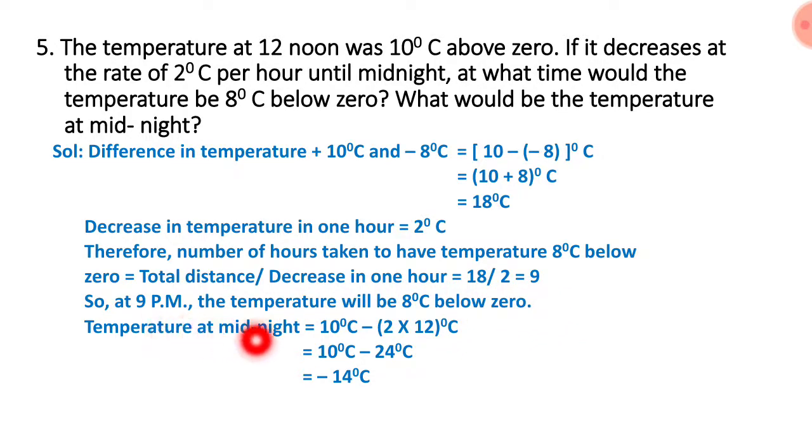Next, one more thing: temperature at midnight is equal to 10 degrees Celsius minus 2 into 12 degrees Celsius. Every hour 2 degrees Celsius it will decrease, totally 12 hours because afternoon to night. Totally 12 hours, how much will it decrease? 10 minus 2 into 12, 12 twos are 24. 10 degrees Celsius minus 24 degrees Celsius is equal to minus 14 degrees Celsius. In 24 you subtracted 10, you got 14. 24 is the bigger integer, it has minus, means we have to insert minus. Temperature at midnight is equal to minus 14 degrees Celsius.